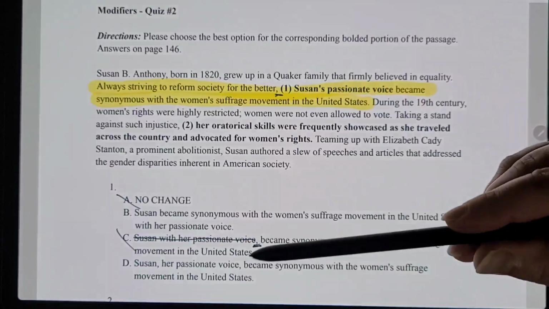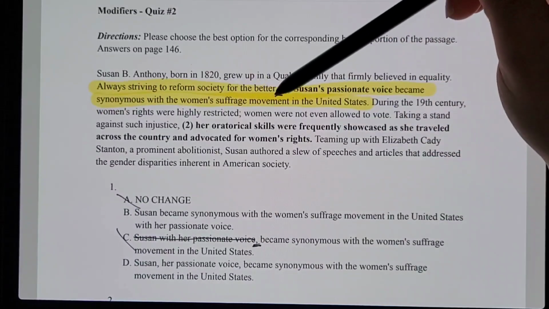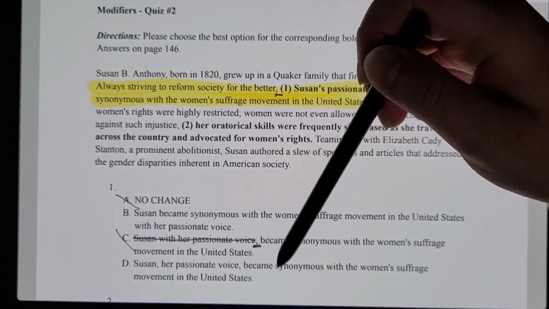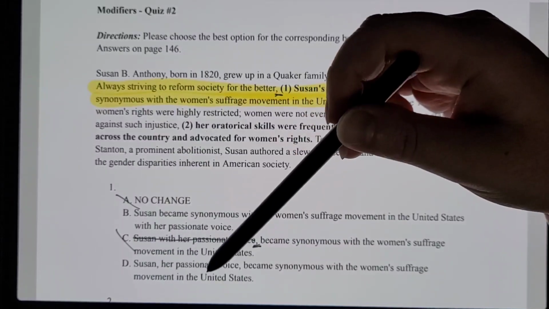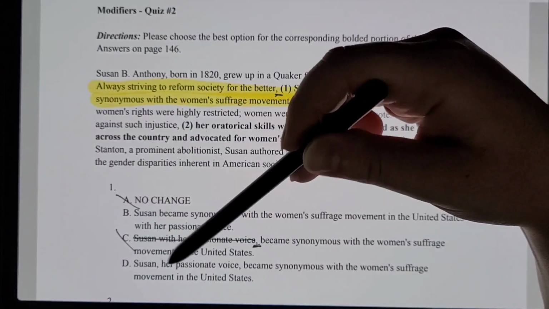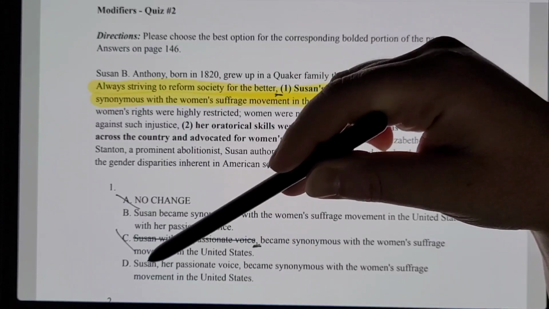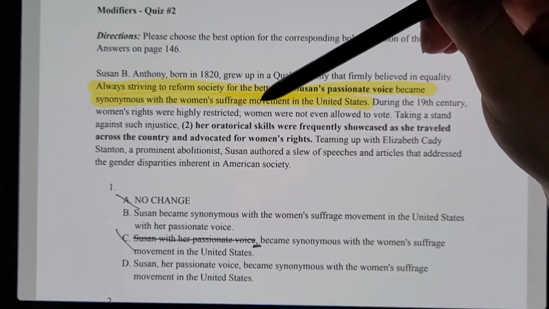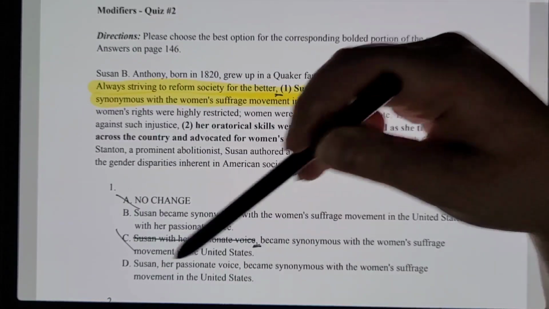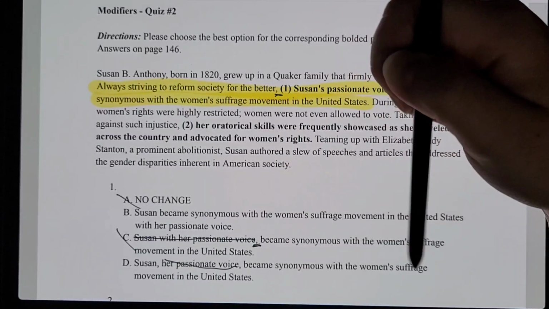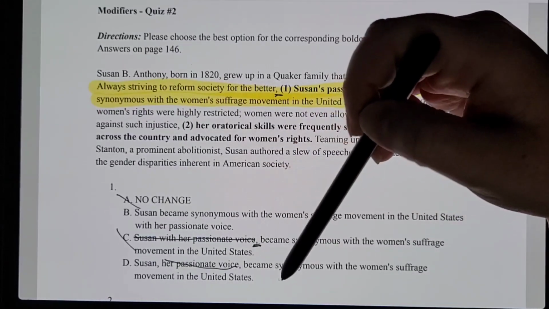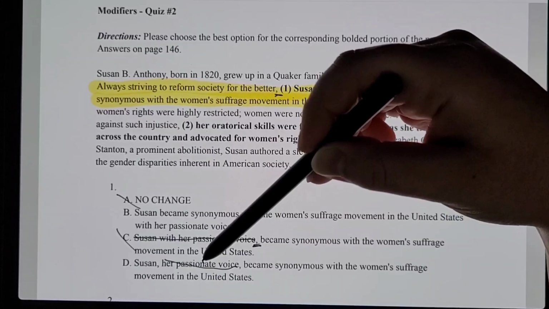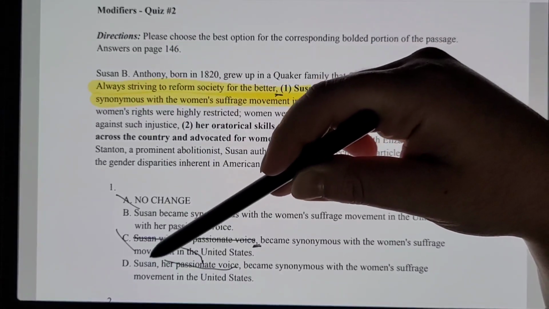And then let's try now D. "Always striving to reform society for the better, Susan, her passionate voice, became synonymous with the women's suffrage movement in the United States." So you could cross this out and say Susan became synonymous with the women's suffrage movement of the United States, but this is now referring to the wrong thing.